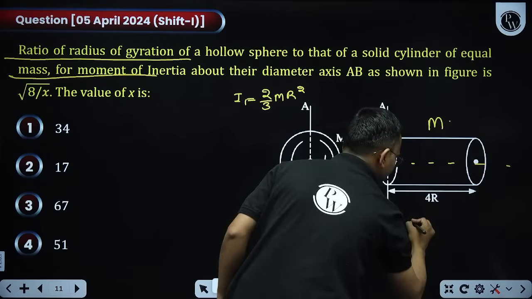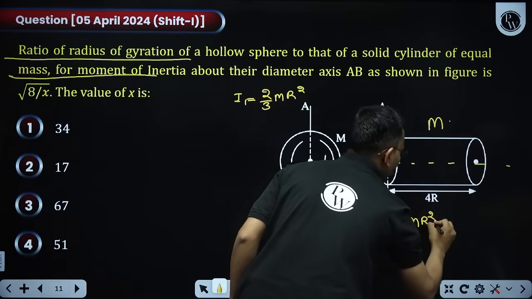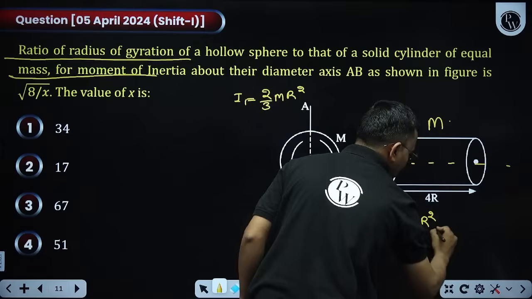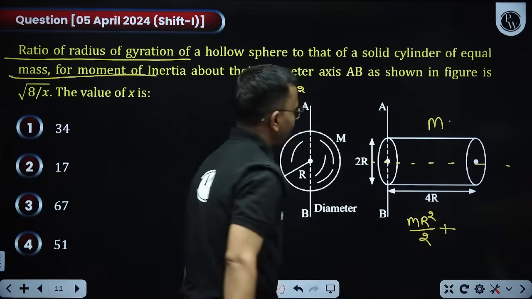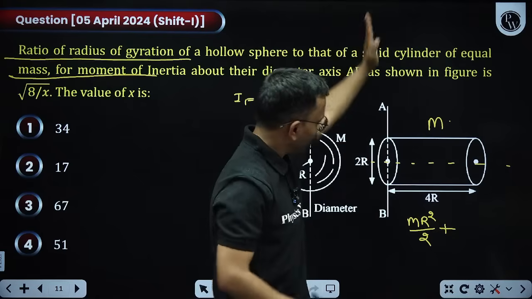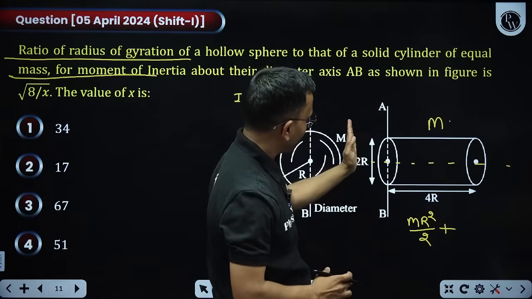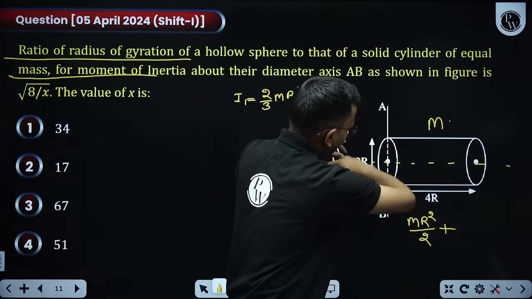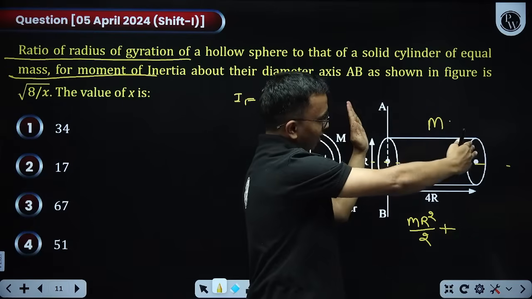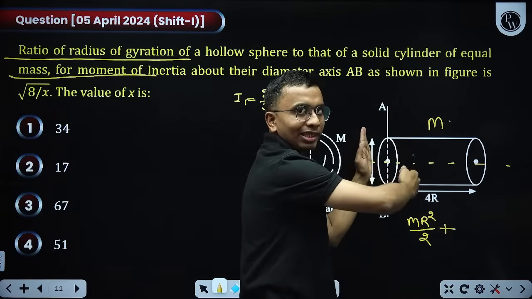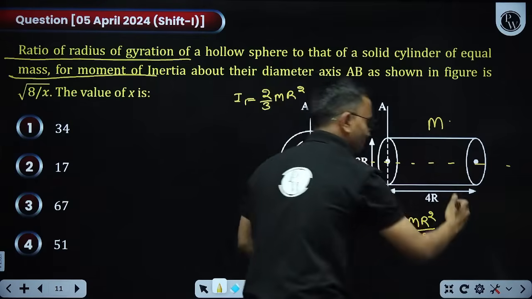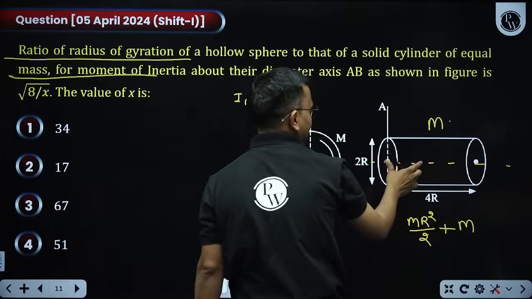First write about this: mr square by 2, where the radius is r, plus, for the disk, about this, mr square by 2. Now for this cylinder kind of thing, it is rod-like, so about this it is ml square by 3. So m into l square, and how much is l? 4r.